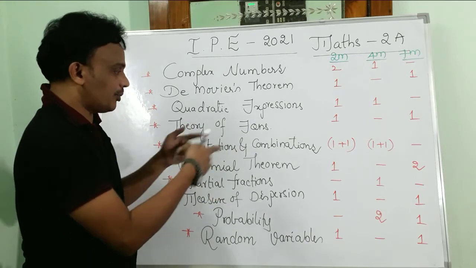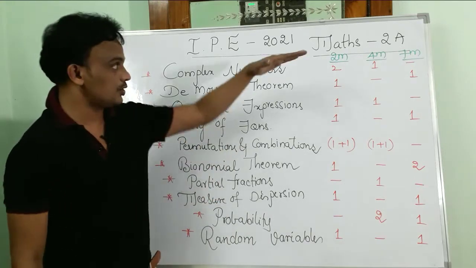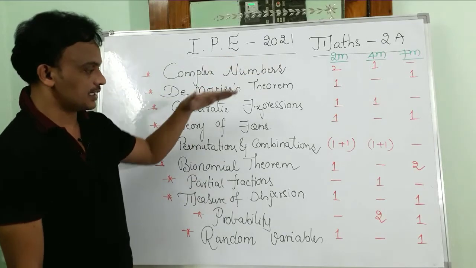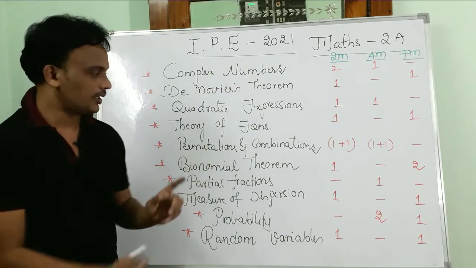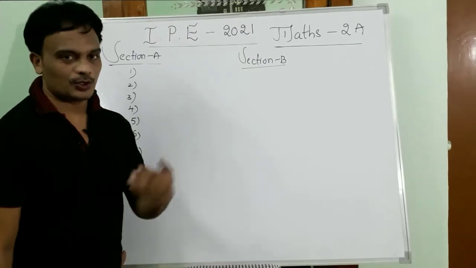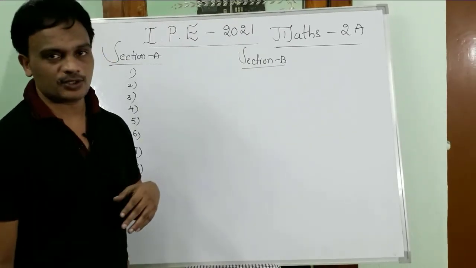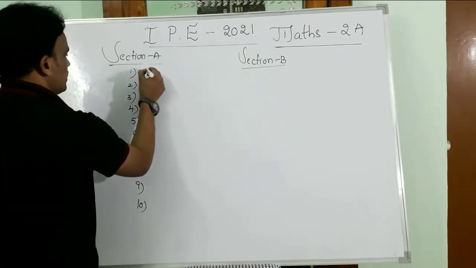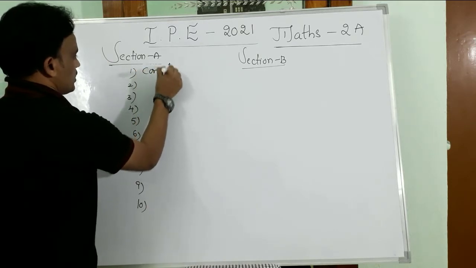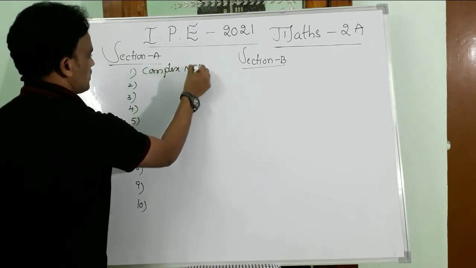Next I am going to explain the blueprint of 2A from Section A, Section B and Section C. Have a look. Coming to the blueprint of the Maths 2A paper, the first 2 questions are from complex numbers.